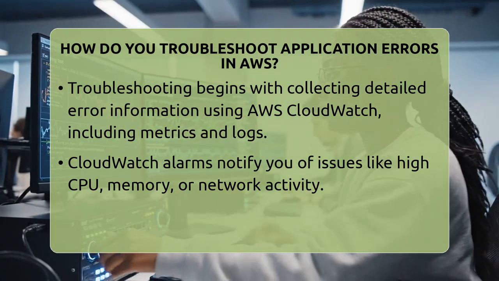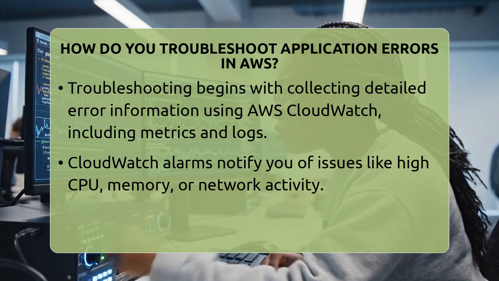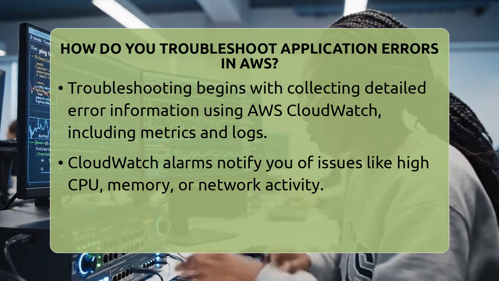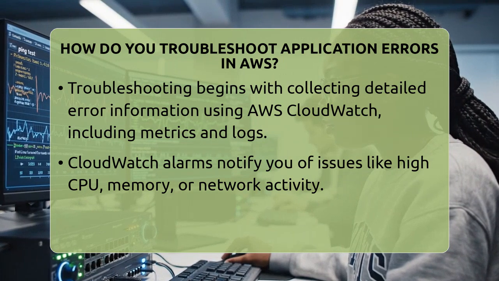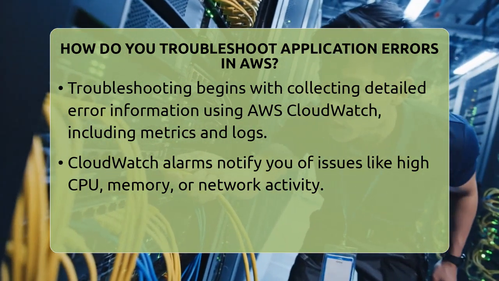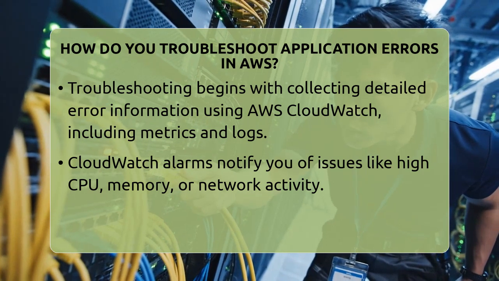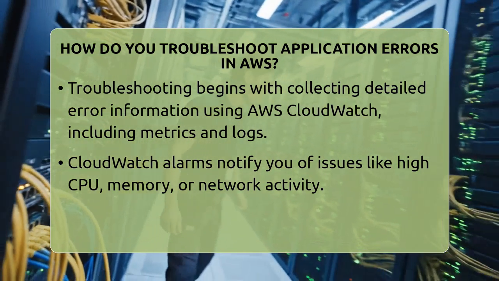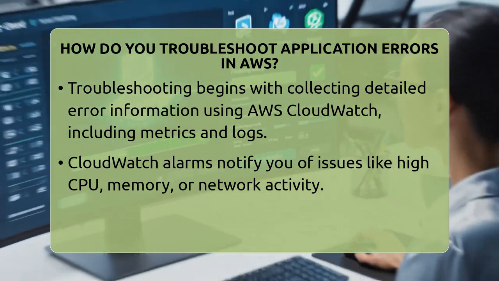Use AWS CloudWatch to monitor your application's metrics and logs. CloudWatch can show you CPU usage, memory, and network activity. It also has alarms that notify you when something goes wrong. If you see high CPU or memory spikes, that might be your clue.